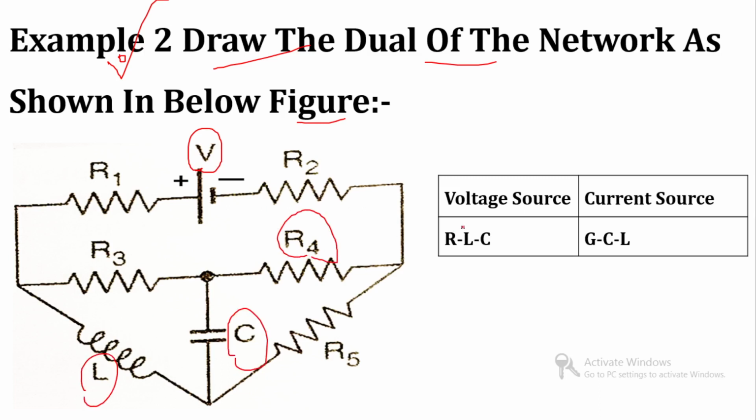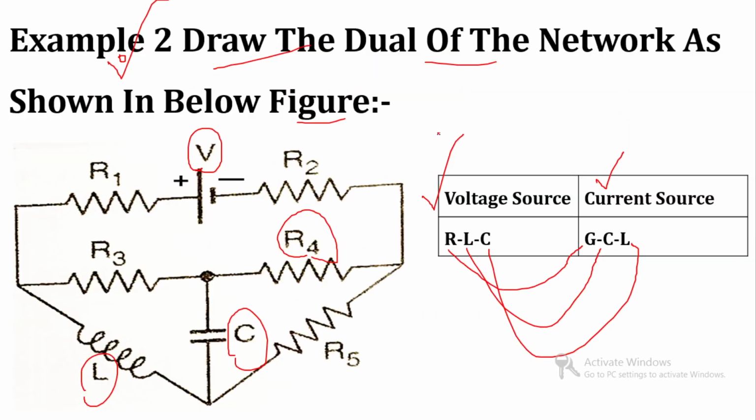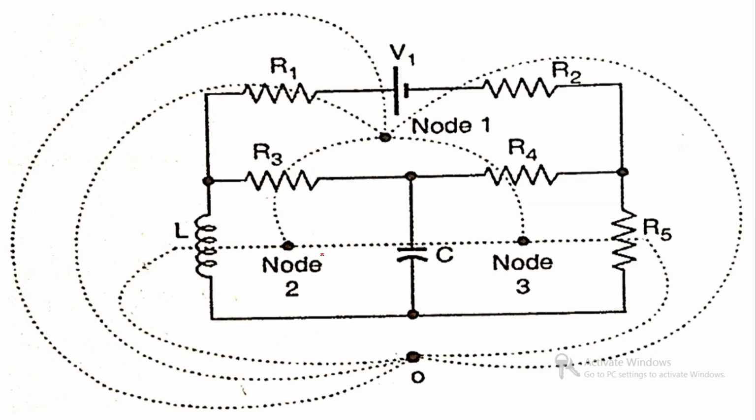The voltage source is replaced by a current source, R by G, L by C and C by L. In this network there are 3 loops, so I have to put node number 1 in loop 1, node number 2 in loop 2, node number 3 in loop 3 and one extra node for the reference.